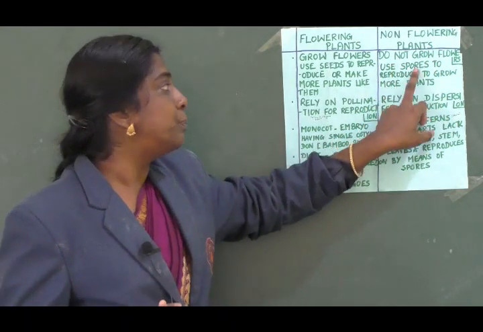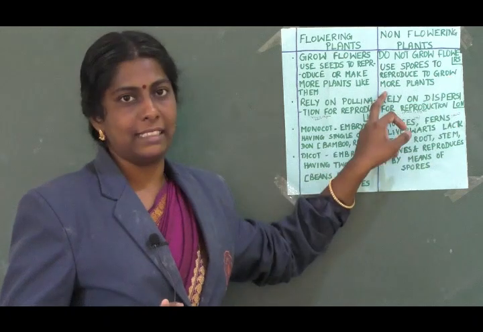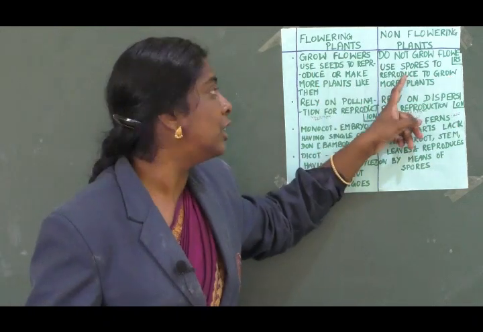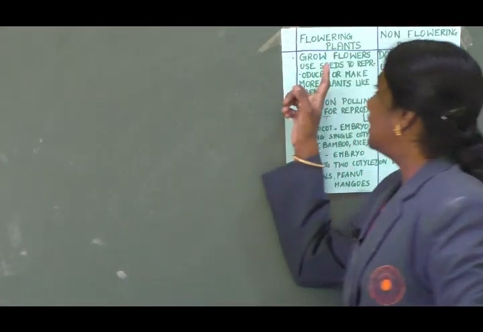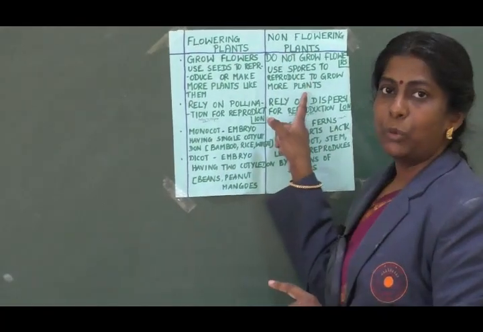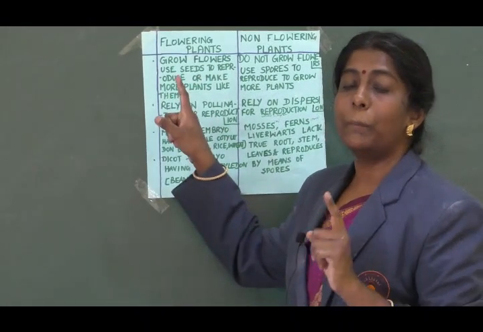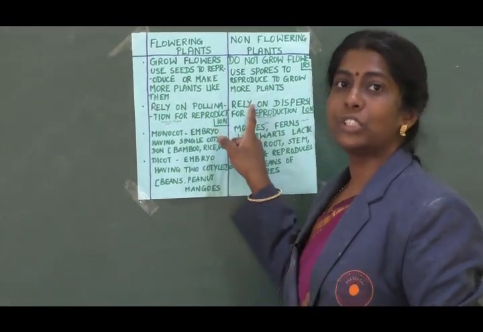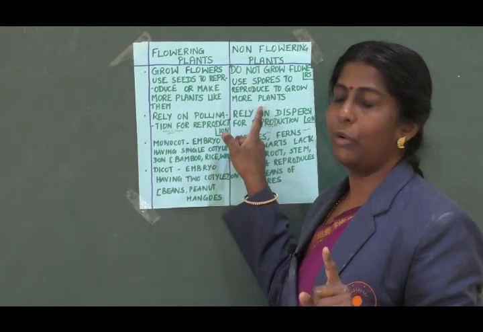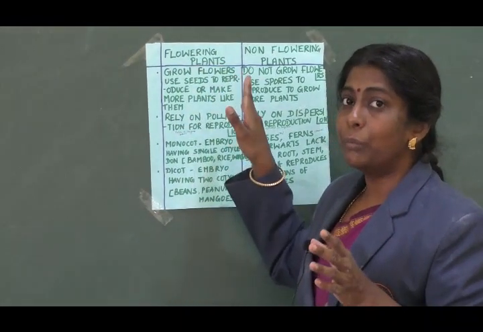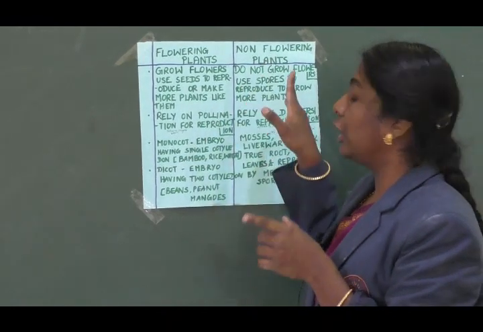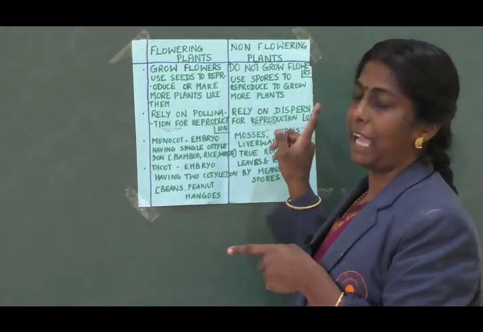Instead, they use spores to reproduce to grow more plants. Here seeds and here spores. Students, there is a difference between seeds and spores. Seeds are multicellular, spores are single cellular. So flowering plants use seeds to give more plants, and here non-flowering plants use spores to give more plants.